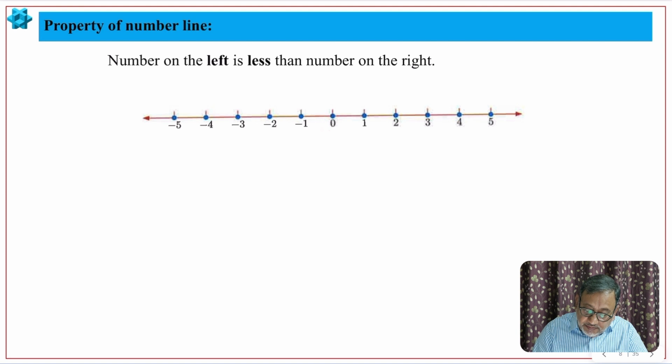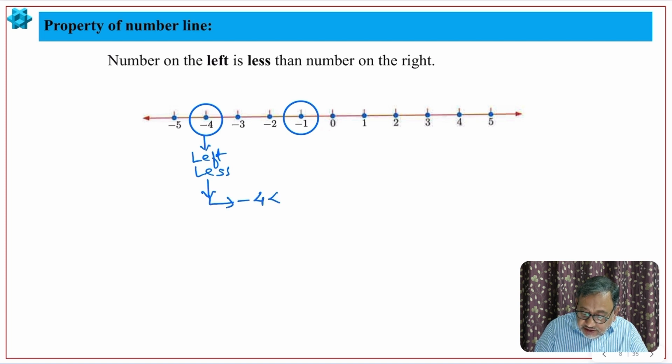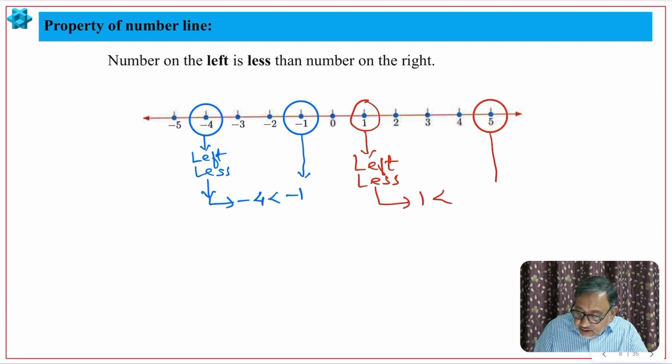For example, if you choose any two integers, this one and suppose this one, which is on the left? This is on the left, therefore this will be less than the number on the right. So negative 4 is less than negative 1. This is the order between them. In the same way you can choose 1 and 5. 1 is on the left, so definitely it will be less than the number on the right.